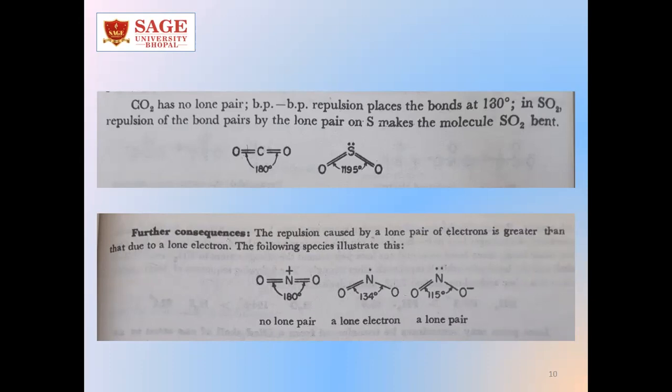When a single electron is present, single electron bond pair repulsion is the reason for making the angle 134 degrees, and a lone pair bond pair repulsion makes the angle even smaller, that is 115 degrees. So we can say that because of the lone pair bond pair repulsion, the shapes of the molecules are different.